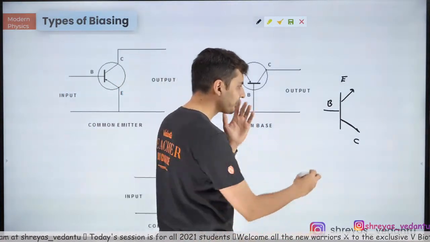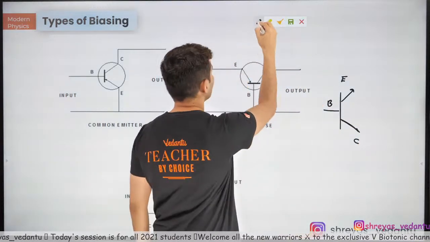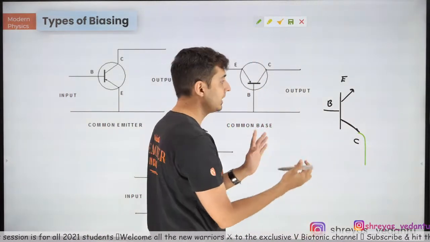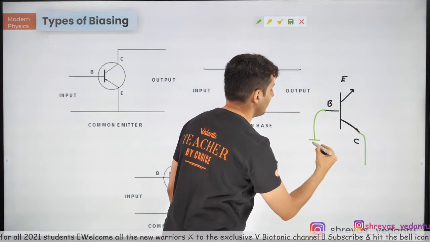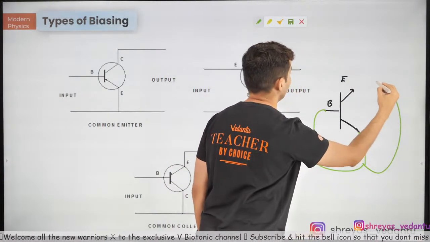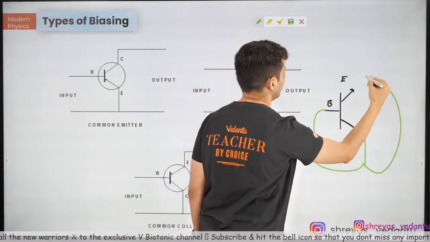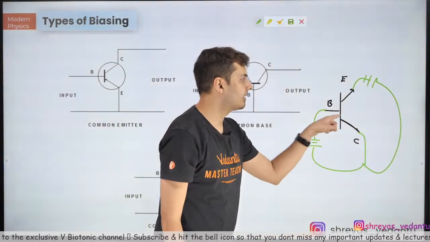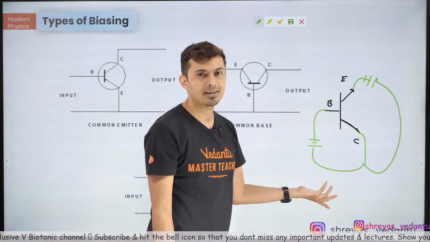For example, imagine somebody uses the collector as common. That means you connect, let's say, a battery over here, take the same thing over here, and maybe you have some device over here and you connect it over here. So this is common collector arrangement, as simple as that.